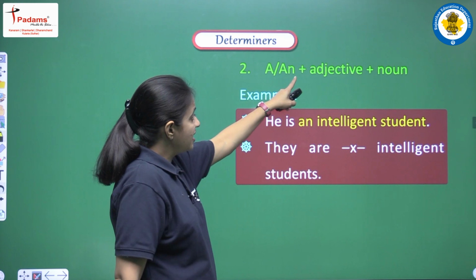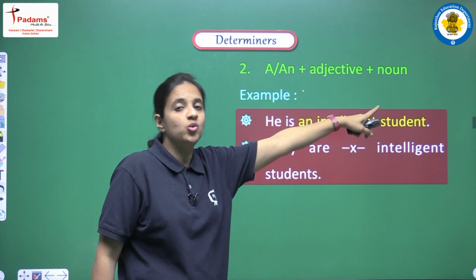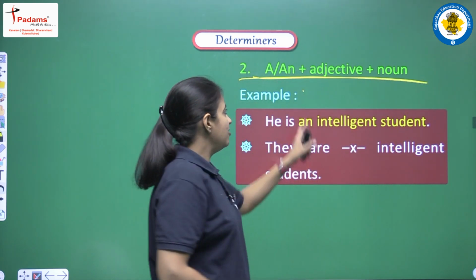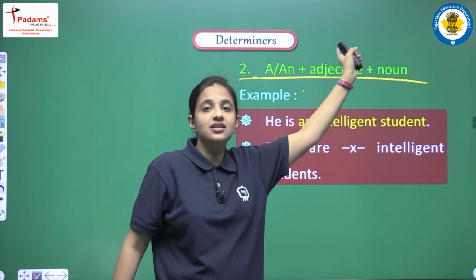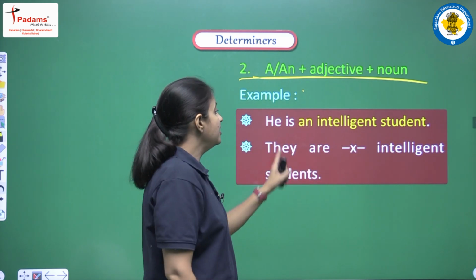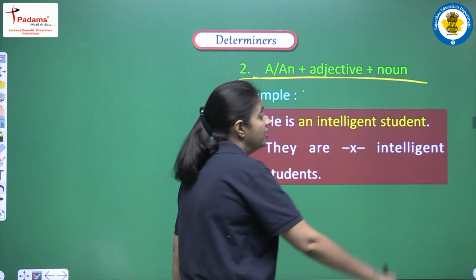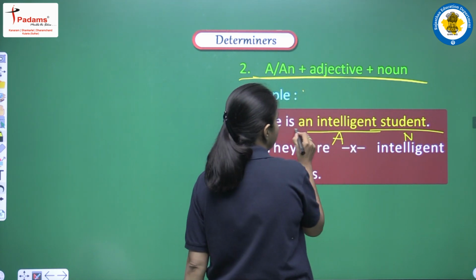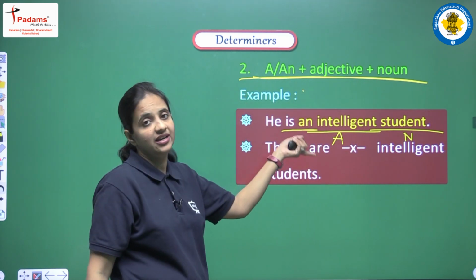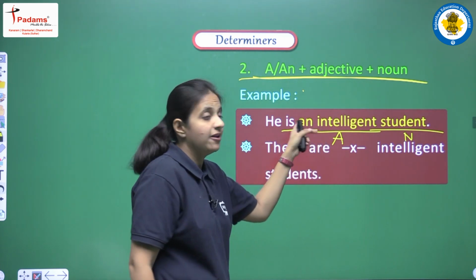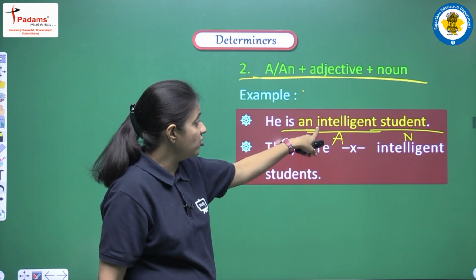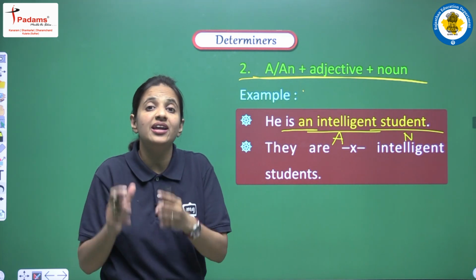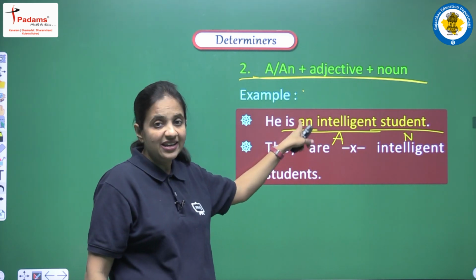Next is a or an plus adjective plus noun. So yes, they can be used before an adjective in this pattern, when we have article plus adjective plus noun. How? Let's see. We have, he is an intelligent student. Here student is the noun, and intelligent is the adjective, and here we have an, the article. And why do we have an? Because we have intelligent, and we are not focusing on the letter, we are focusing on the sound. The sound is intelligent. So because of the sound we are using an here, and yes, intelligent is the adjective.